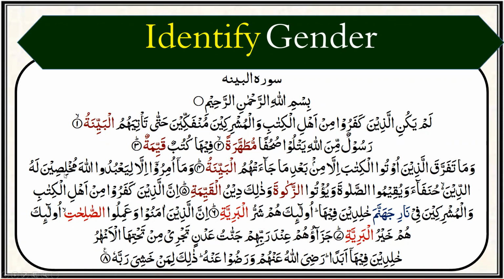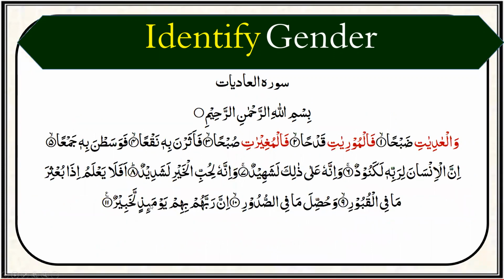Bismillahir Rahmanir Rahim. Now, Al-Bayyinah, Mutahharatan, Qayyima, again Al-Bayyinah, Al-Zakat, Al-Qayyima, Al-Bariya, Al-Salihat, Al-Bariya. These all are feminine words because they have round ta at the end of the word. Whereas nar and jahannum, these two words are feminine because we have learned them as fake feminine in a story form.